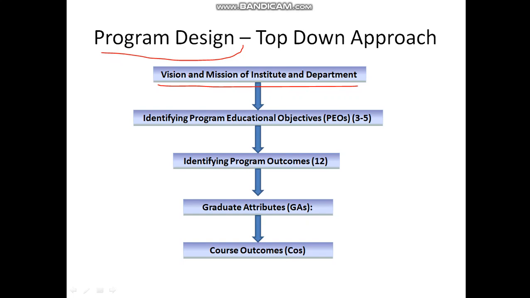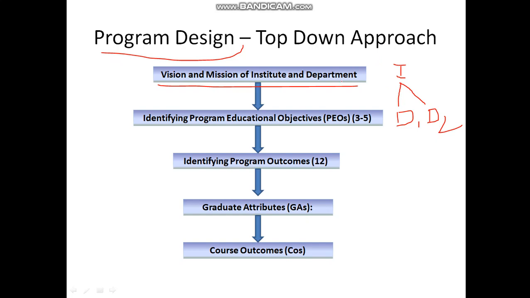How to devise this and how to come up with this, we'll discuss in further lectures. We have to identify our vision and mission for the institute as well as the department. We will have a vision and mission of the institute, and you will have a vision and mission of the departments, let us say department number 1 and department number 2. This is the program actually. And the vision you have decided should resemble the institute vision.